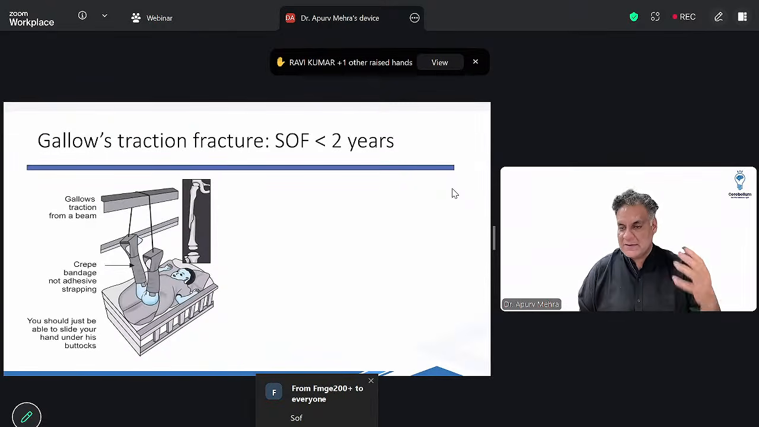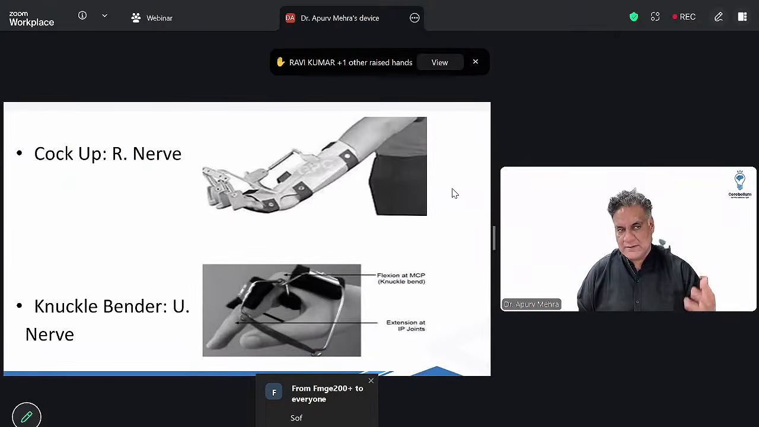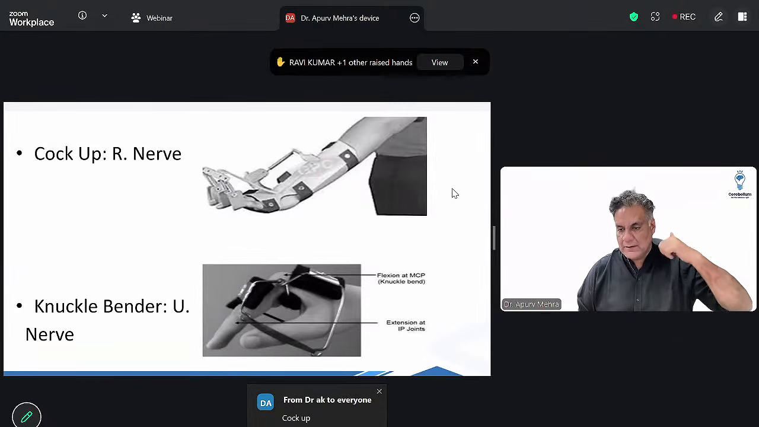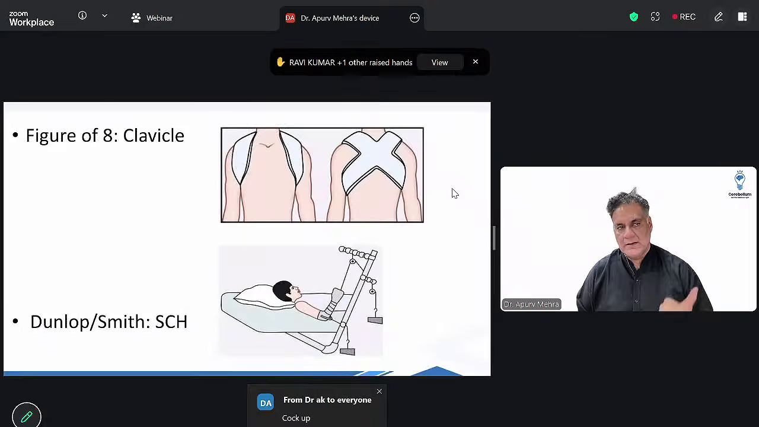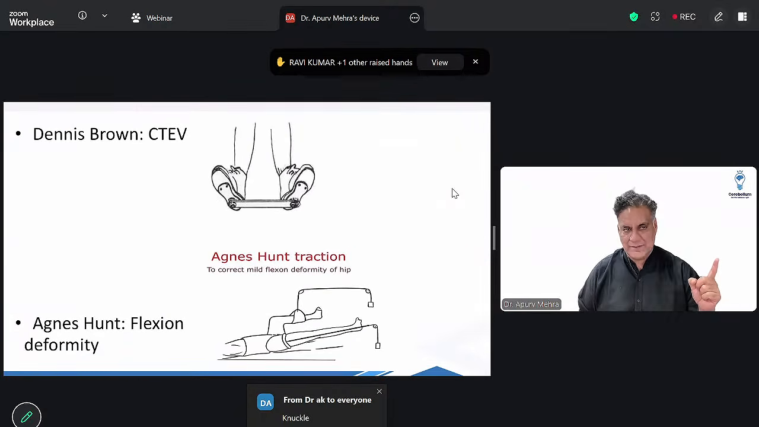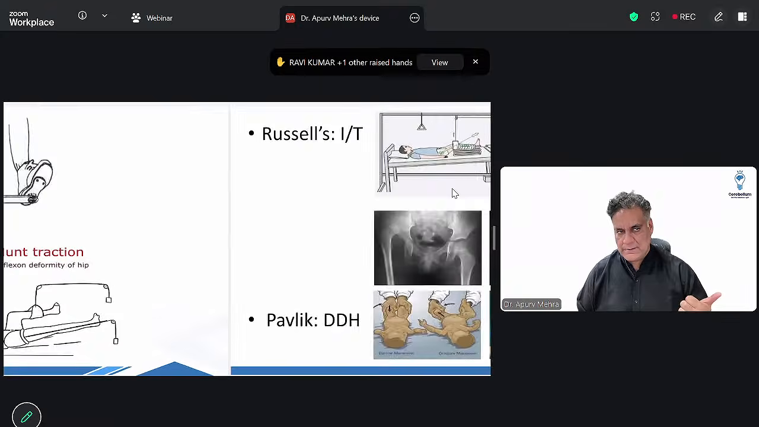Gallows traction is for fracture shaft of femur less than 2 years of age. Not to be preferred. आज की दुनिया में you usually give spicas. Cock-up splint, radial nerve palsy is dropped. Cock-up splint, most commonly used splint in the human body. Knuckle bender splint for ulnar nerve more than median nerve. Figure of 8 for clavicle. Dunlop or Smith traction for supracondylar fracture humerus. Remember, Smith traction is not for Smith fractures. Dennis Browne splint for CTEV or clubfoot. Agnes Hunt is for flexion deformities of the hip.